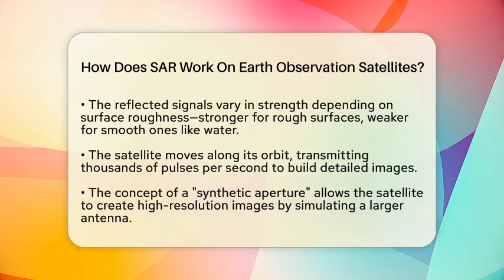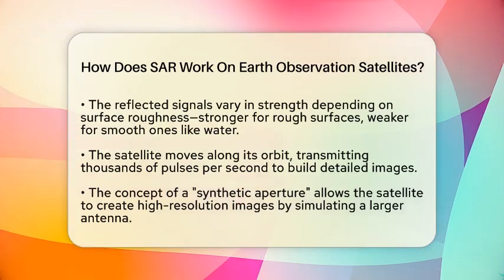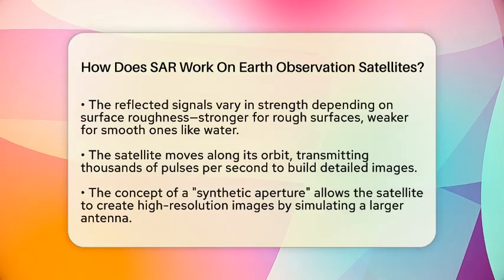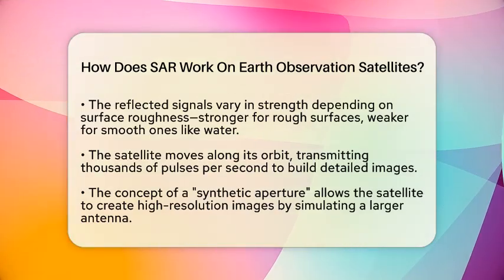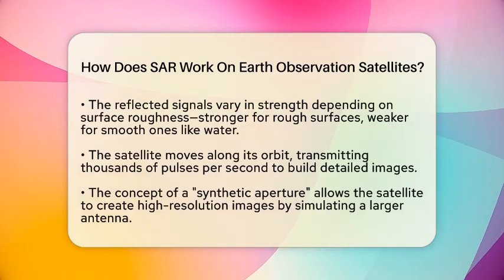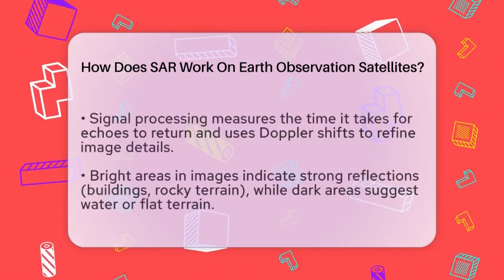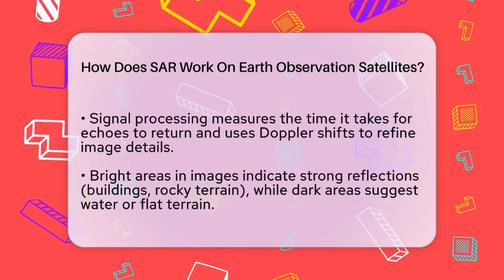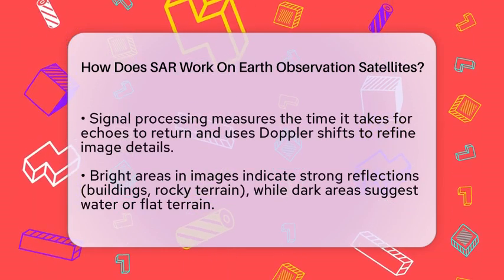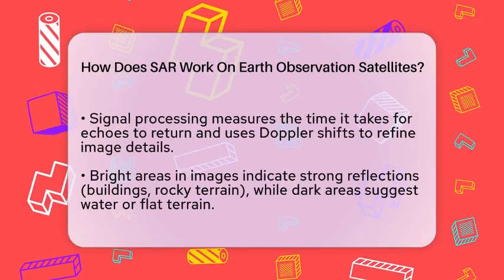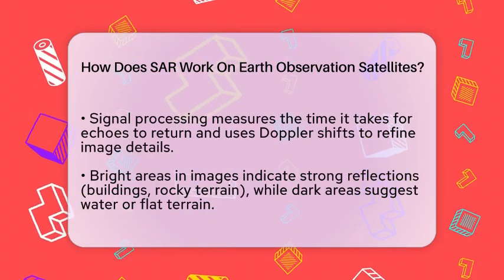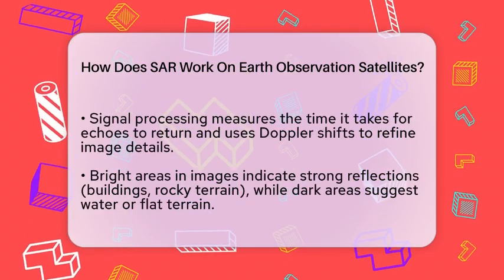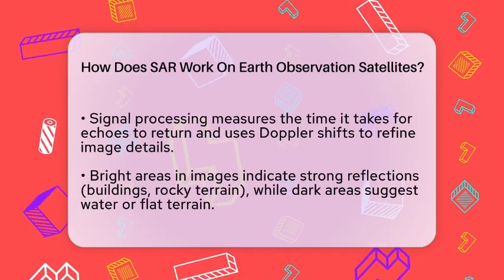The signals are processed using special algorithms that measure how long it took for the echoes to return. This timing tells us how far away each object is. Doppler shifts in the signals, caused by the satellite's movement, help refine the details along the flight path. The result is a two-dimensional image where brightness shows how strongly the radar bounced back. Bright areas could be buildings or rocky ground, while darker areas might be water or flat terrain.